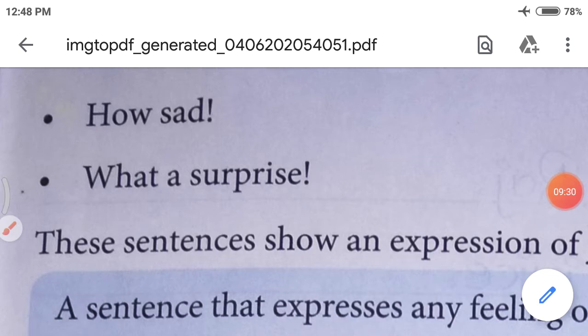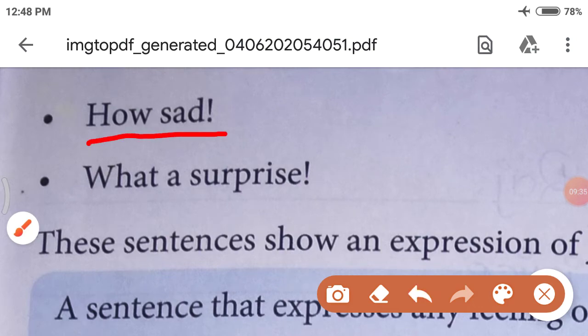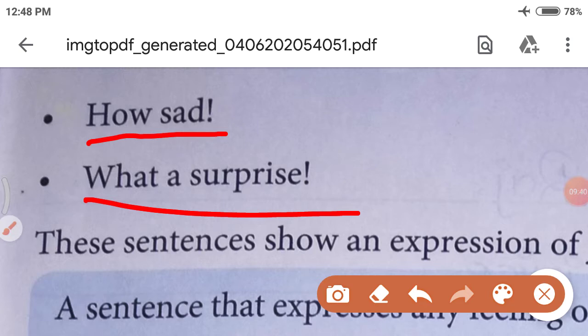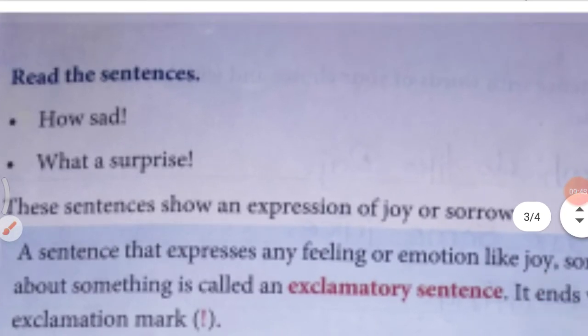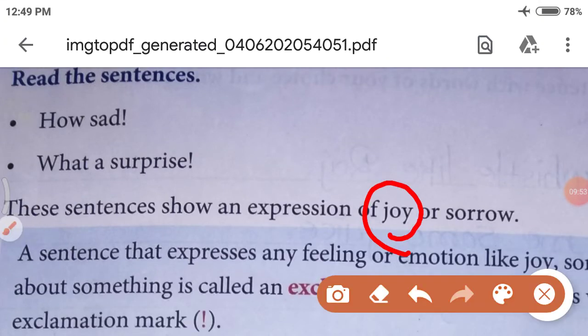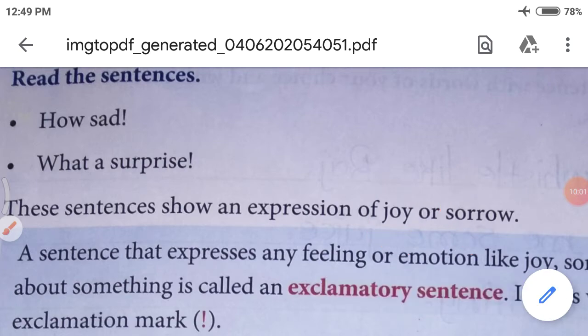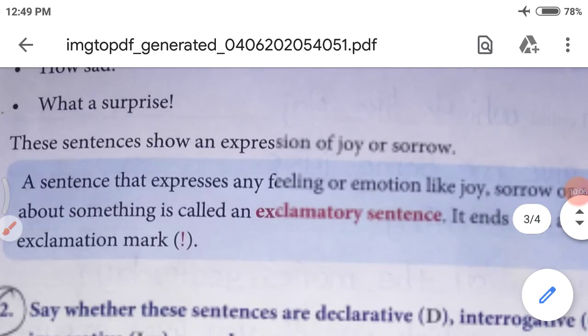How sad! What a surprise! What are these sentences? How sad! What a surprise! These sentences show an expression. Expression of what? Let's see. These sentences show an expression of joy or sorrow. Joy means happiness. Sorrow means sadness. Right? So let's see the definition of exclamatory sentence.